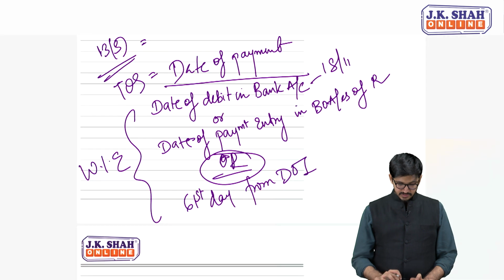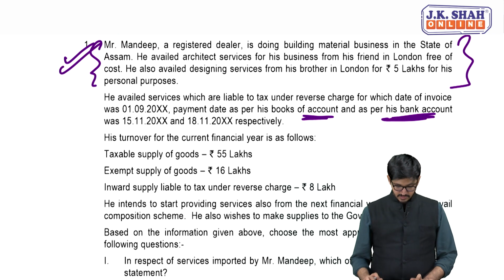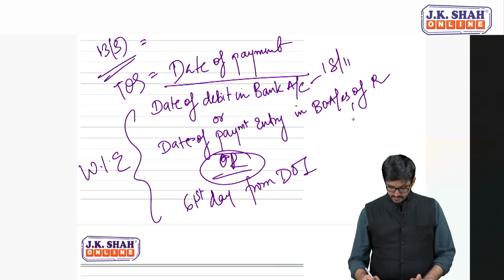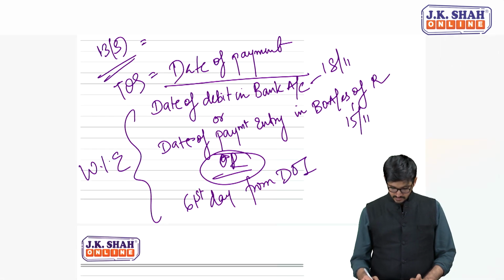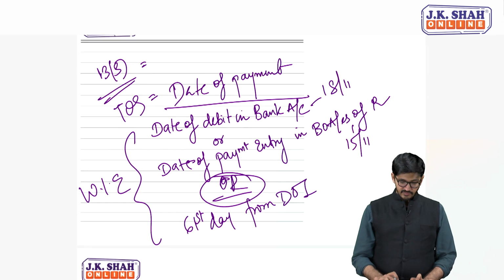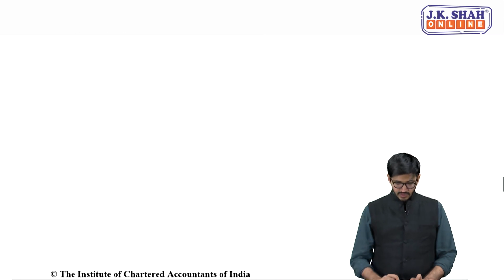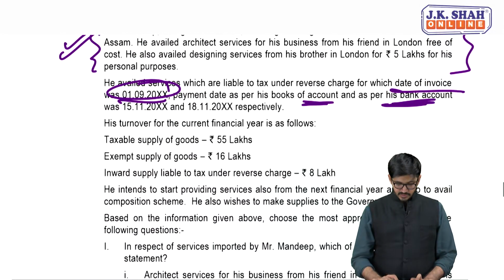As per his books of accounts it's 15/11. 61st day from DOI. DOI kya hai? DOI is 19. So from 19, let's count 61 days.